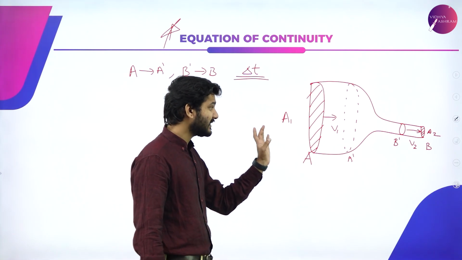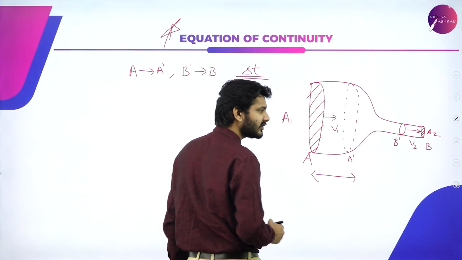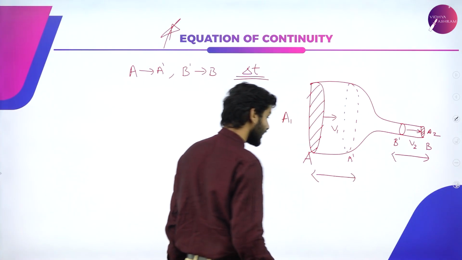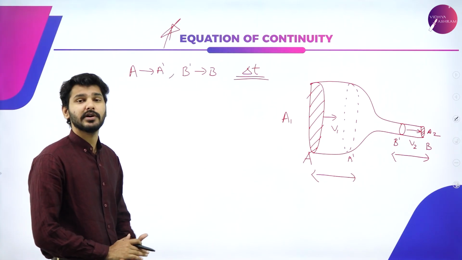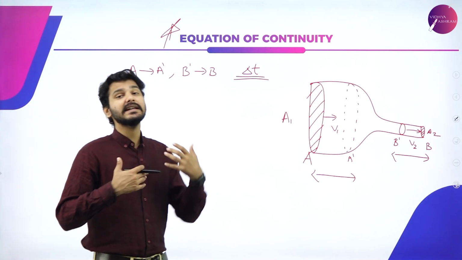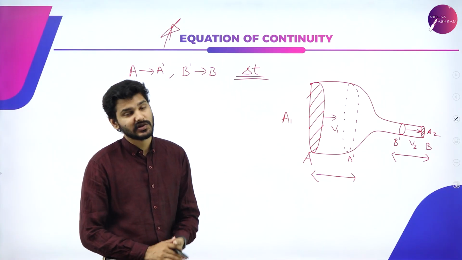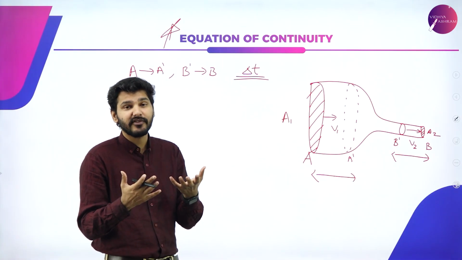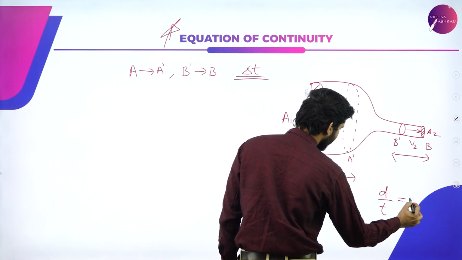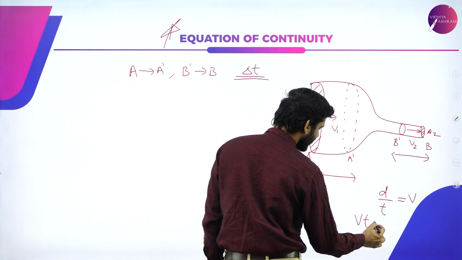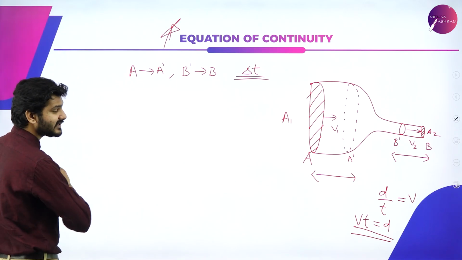Now, I know that this much water is being displaced, but I don't know through what distance. I don't know this distance, and I don't know this distance, because again I took some random points A and A dash, B and B dash. So how can you define that distance? We can define it in terms of the variables we know. We know the velocity. We know the time taken. So using velocity and time, how can you define distance? It's very simple, because distance by time is velocity, which means velocity into time is equal to distance. So we can just say that here it is delta t.